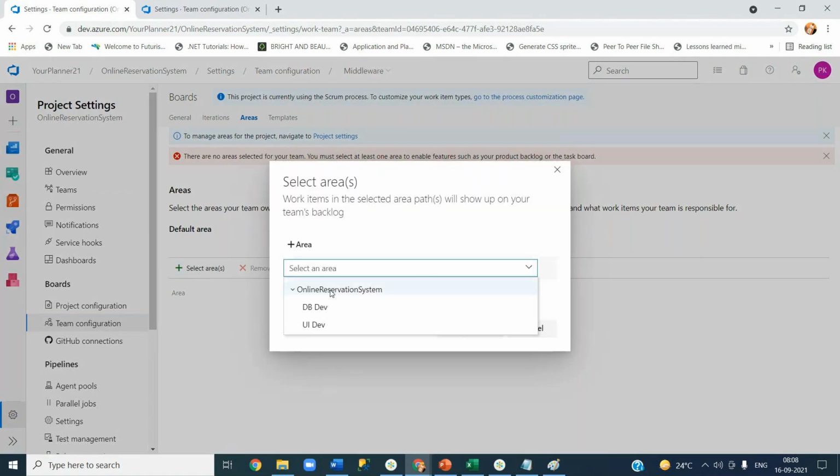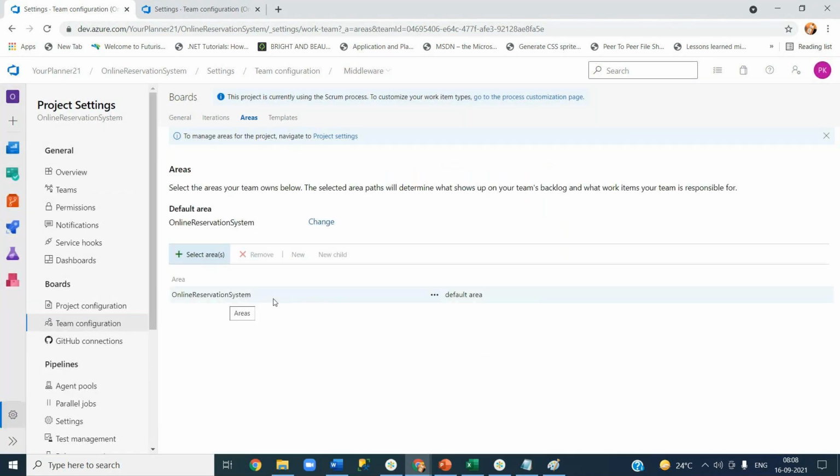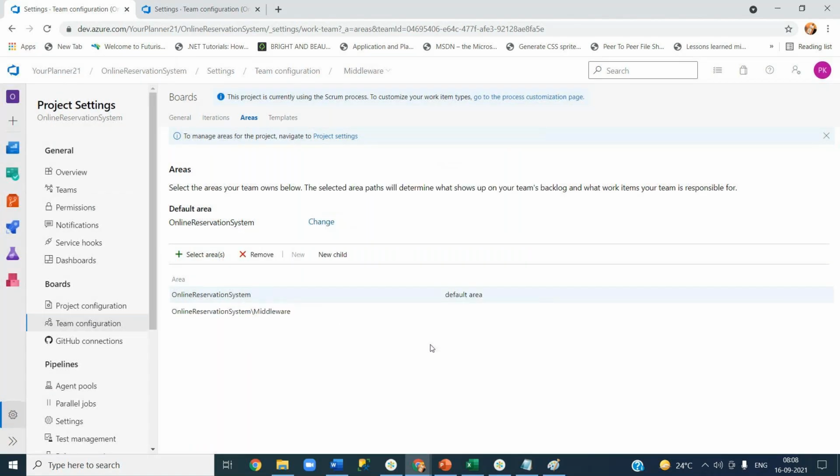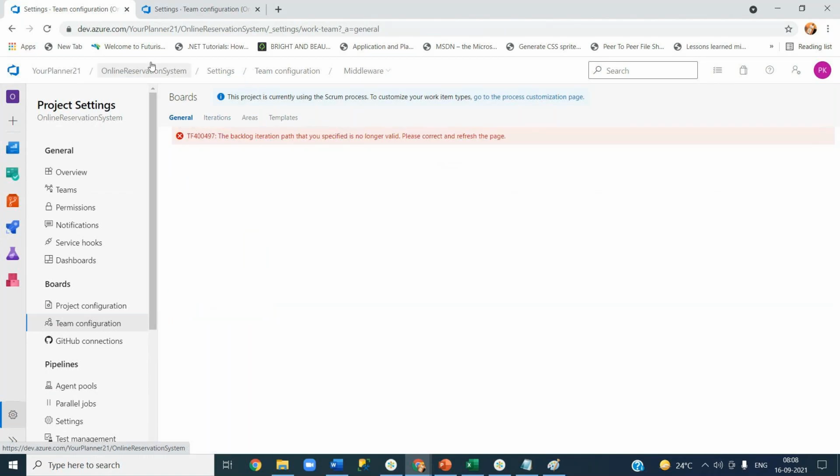So this is no default area, but I want to add a separate area path for this guy. This is middleware, right? How do you create it? More button, then create a new child, and give the area name as middleware. I'll give the same name basically. That is it. Now you see the default area is online reservation, and now it is part of middleware. Now it is not showing the error. You just need to refresh it.